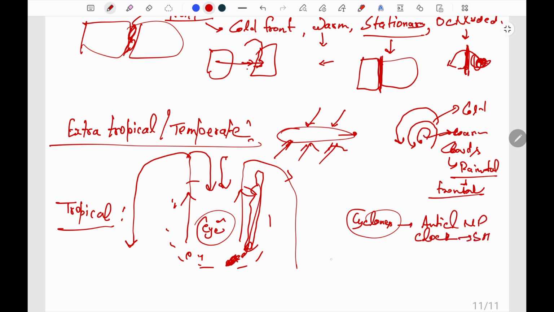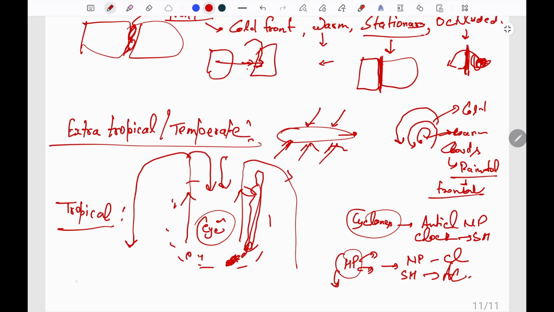And for the anticyclones, which are opposite of the cyclones, that is high pressure at the center and wind moving outwards, the direction in northern hemisphere is clockwise and in southern hemisphere it is anti-clockwise.